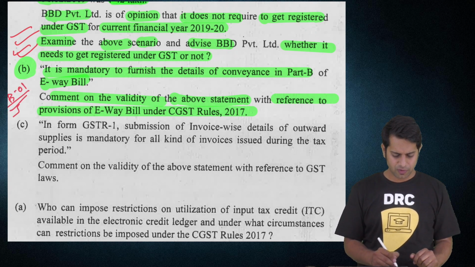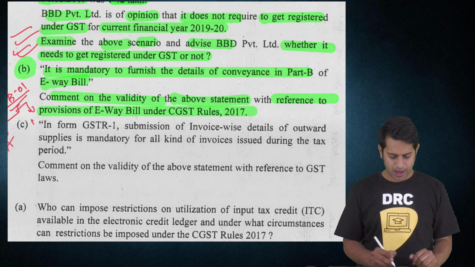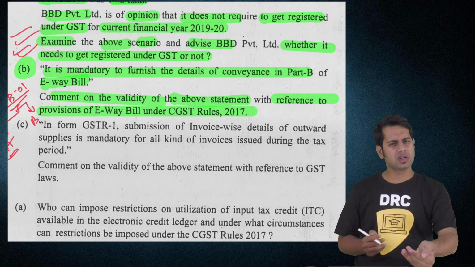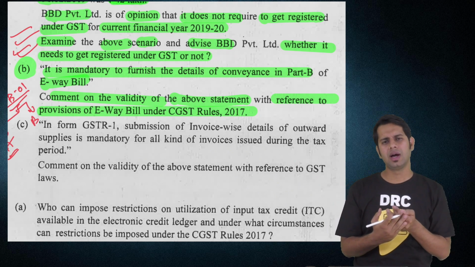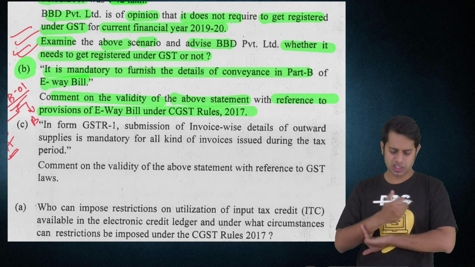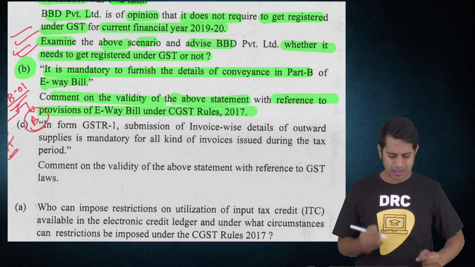GST EWB 01 is the e-way bill form. It has two parts, Part A and Part B. Part A is the basic details with regard to where you are supplying, who is the supplier, what type of document it is, whether tax invoice, bill of supply, etc., delivery challan, what is the taxable value, HSN codes. That is all about Part A.